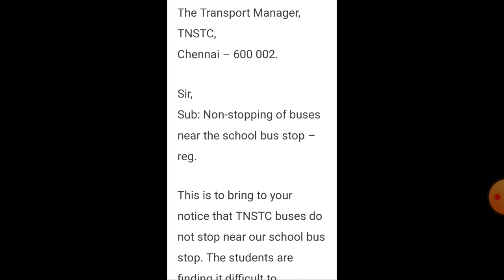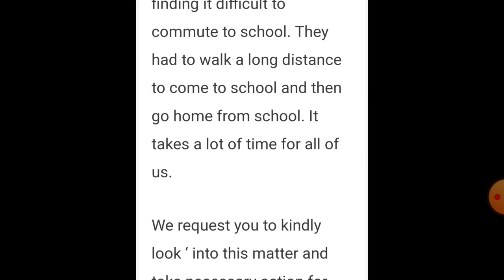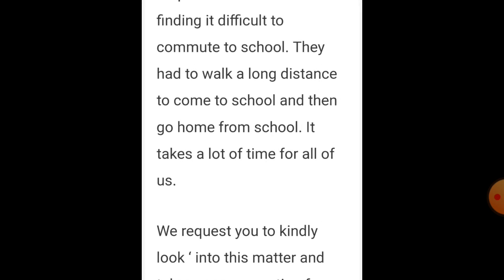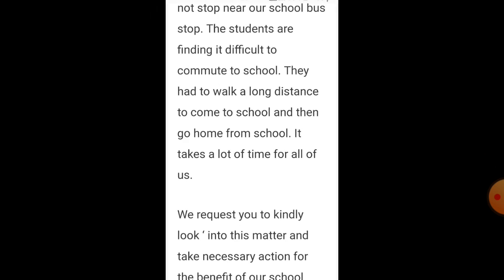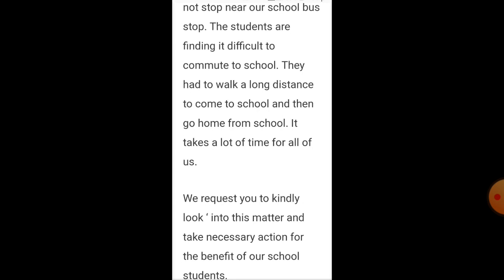This is to bring to your notice that TNSTC buses do not stop near a school bus stop. The students are finding it difficult to commute to school. They had to walk a long distance to come to school and then go home from school. It takes a lot of time for all of us. We request you to kindly look into the matter and take necessary action for the benefit of our school students.